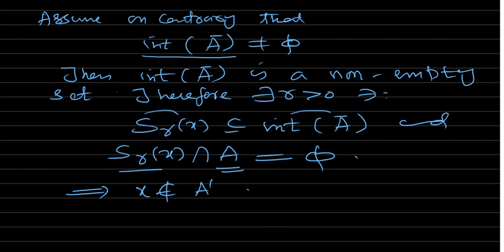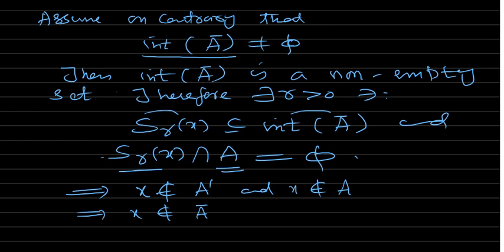X is not in A, and X is not in A derived, because this SRX contains X and does not intersect A. So X is not in A closure because it's not in A and not in A derived. It's not in the closure.